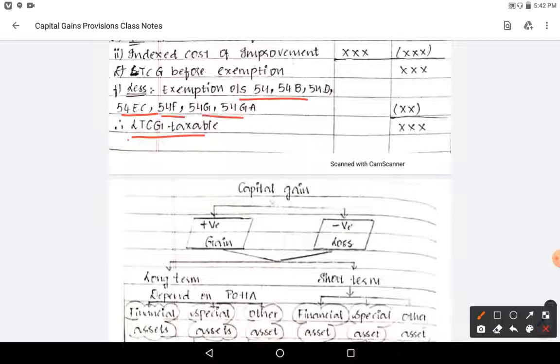I think you know about these, which is why I didn't explain them. 54, 54B, 54D and 54EC are very important; go through them once before exams. Learn any 3 units perfectly, that is more than sufficient: capital gains, other sources, and the last theory chapter, clubbing provisions, set-off and carry forward, and deductions provisions. That will be more than sufficient.